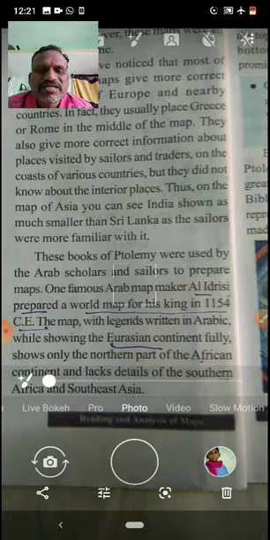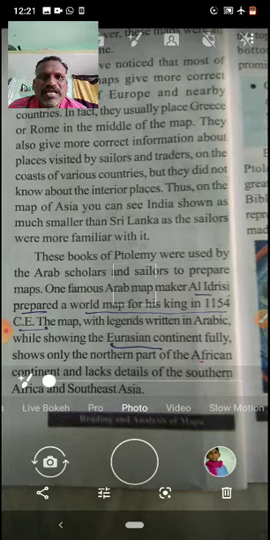They also gave more correct information about places visited by sailors and traders, because they collected so much information from the sailors and traders who travel on the water. From what they collected, they drew, and again they gave these maps to them, and those maps helped them to travel on the oceans and the coasts of various countries. But they did not know about the interior places. Thus, on the map of Asia, you can see India shown as much smaller than Sri Lanka, as the sailors were more familiar with it.